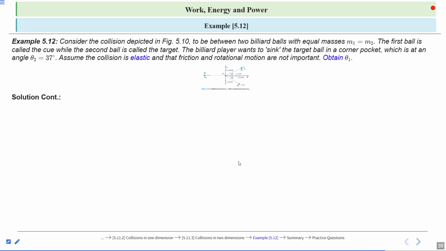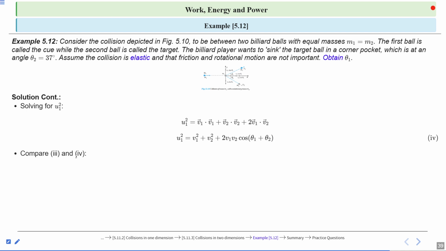Solving for u1 square, u1 square is equal to v1 dot v1 plus v2 dot v2 plus 2 v1 dot v2. So it will be u1 square equal to v1 square, because v1 dot v1 is v1 square. Similarly, v2 square plus 2 v1 v2 cos of theta 1 plus theta 2. When we solve v1 dot v2, the answer is v1 v2 cos of theta 1 plus theta 2.